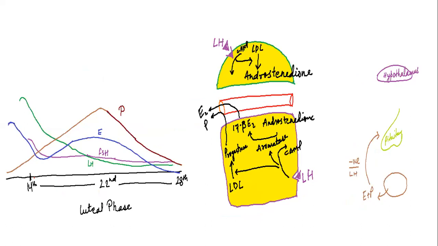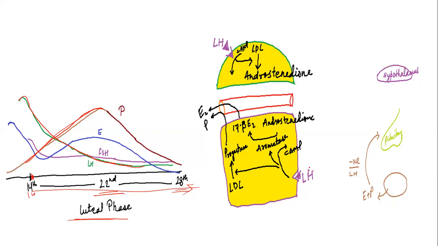So here we can see this is the luteal phase, the hormonal levels from the second day to the 28th day. So during luteal phase, what is happening? As you can see, the corpus luteum is producing progesterone. Because of the increasing level of progesterone, the LH is coming down.